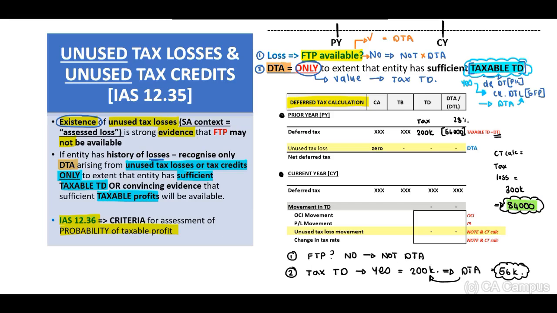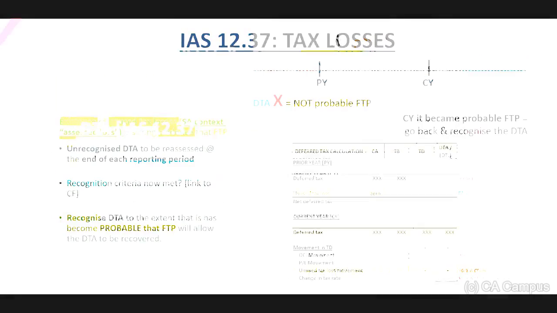Therefore, if you include this in your line item unused tax loss, you will include your 200,000 temporary difference, and your deferred tax asset will be the 56,000. Therefore, the net deferred tax will be 0. We recognize a deferred tax asset only to the extent of our taxable temporary difference.